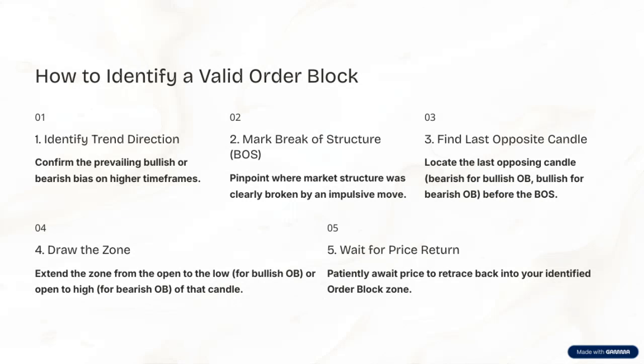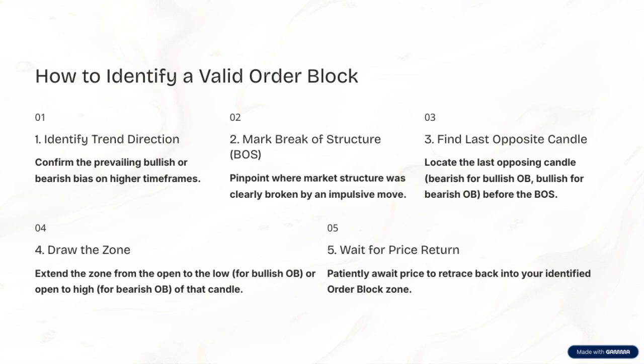All right, now that we've identified our trend direction, the next crucial step is to patiently wait for the price to retrace back into our previously identified order block zone. This is where the market offers us a potential entry point, so patience here is key. Once the price returns to that zone, we need to focus on extending the zone itself.